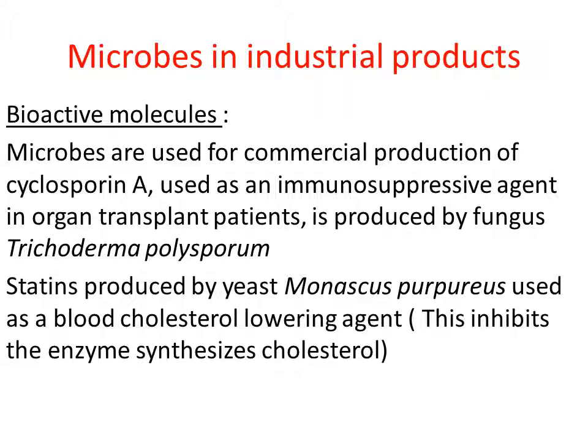Clear, children? They have given two bioactive molecules in this particular lesson. One is cyclosporin A. It is used as an immunosuppressive agent in organ transplant patients. And another bioactive molecule given is statin. Statin is used as a blood cholesterol lowering agent. It is produced by the microorganism called Monascus purpureus. So here, especially for industrial products, you need to practice the scientific name of the microorganism, and the product produced by that particular organism.